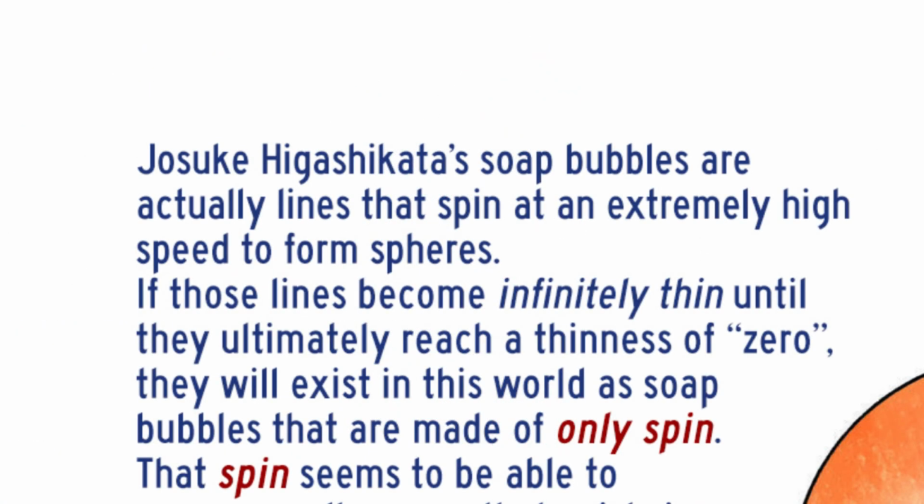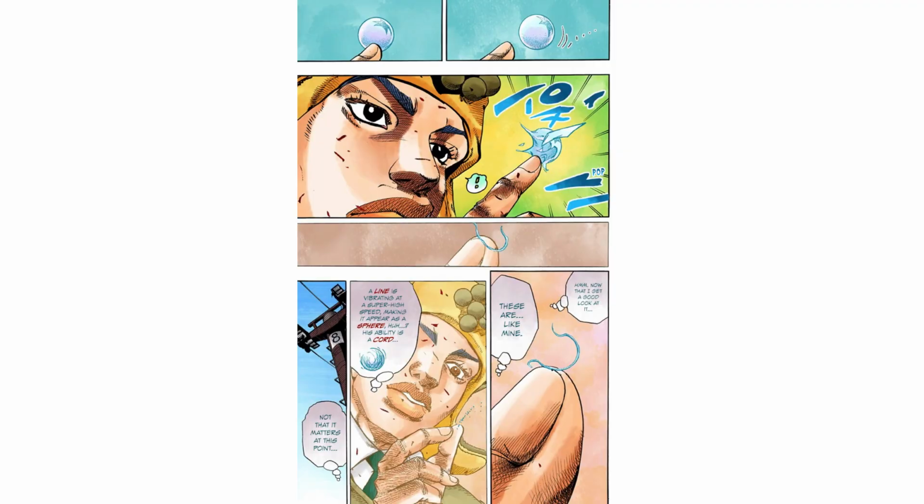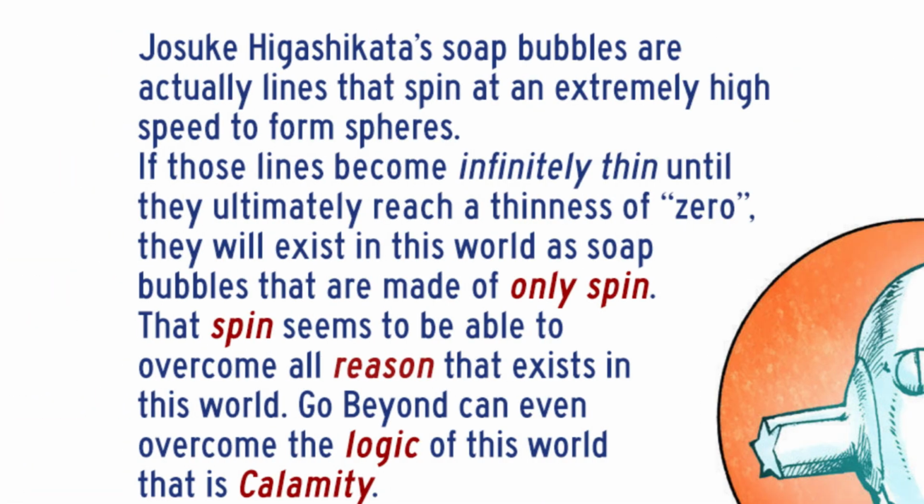Josuke Higashikata's soap bubbles are actually lines that spin at an extremely high speed to form spheres. This is a fact we know since chapter 70 when Mamazuku finds out about it when looking at one of his bubbles from up close. Let's continue. If those lines become infinitely thin until they ultimately reach a thinness of 0, they will exist in this world as soap bubbles that are made of only spin.